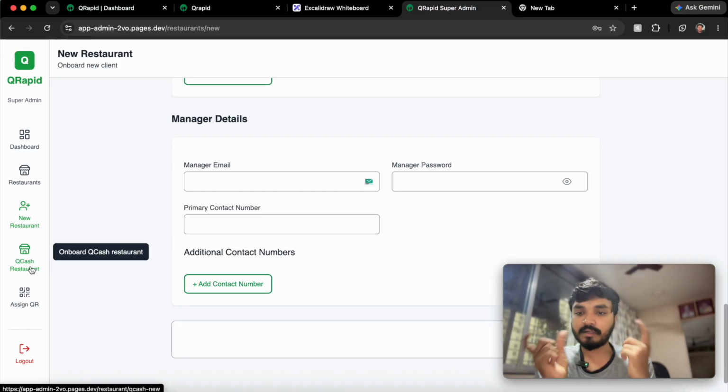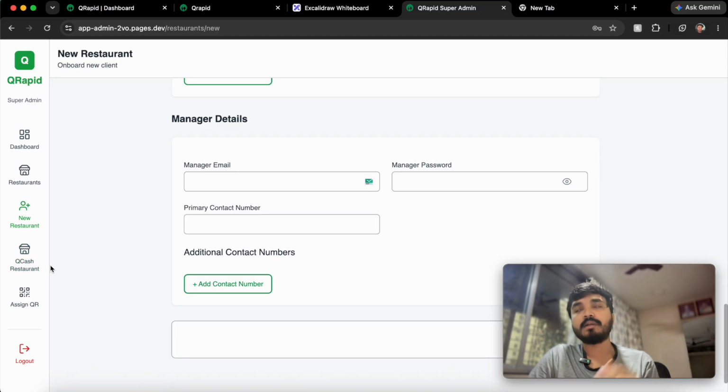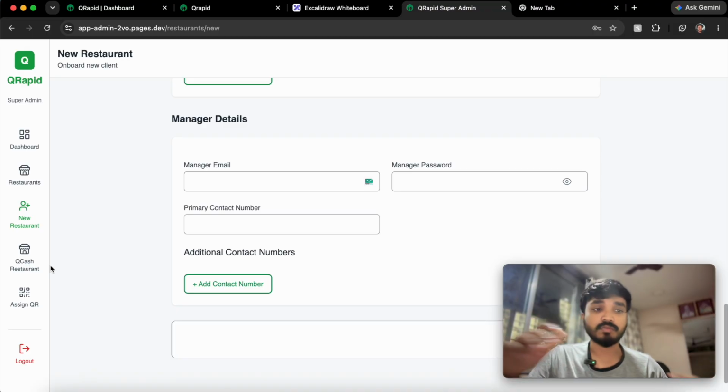But what we have built is a centralized loyalty system, in such a way that any restaurant using our loyalty platform, our POS system and QR menu can also enable the loyalty system which we call QCash. They have a separate onboarding. If you go to any such restaurant, you will get loyalty points named QCash, and you can use that QCash in the same restaurant again or any other partner restaurant anytime. You're not bound to go to the same restaurant again. You are in a network loyalty with different cuisines, local restaurants, even small and medium sized chains, and you can use it anywhere. So this was the concept.